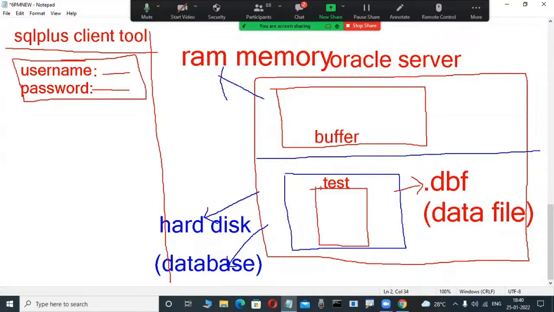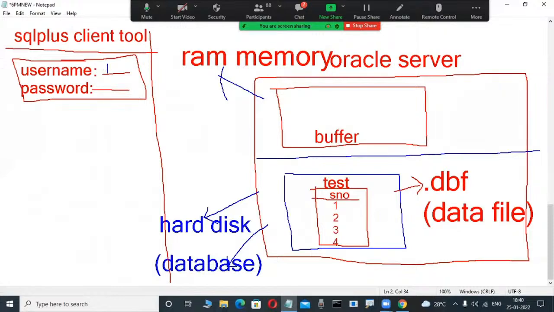Here I'm showing you these tables practically. For example, this is available in the disk only, with 1, 2, 3, 4 as data. Now here I have the SQL Plus tool. Users are connecting to this server by using this tool, and I also connect daily.